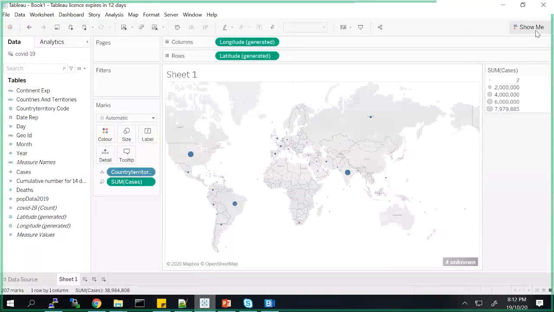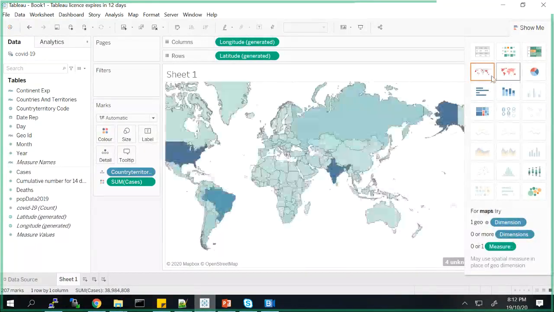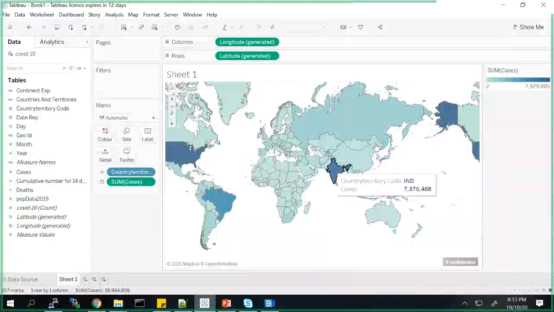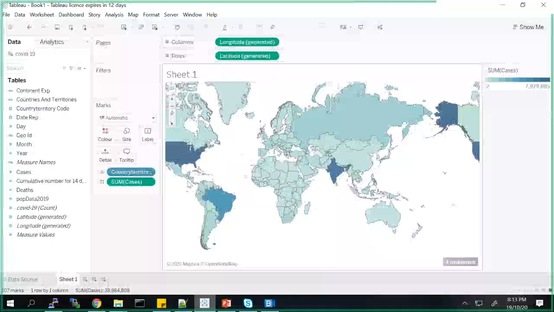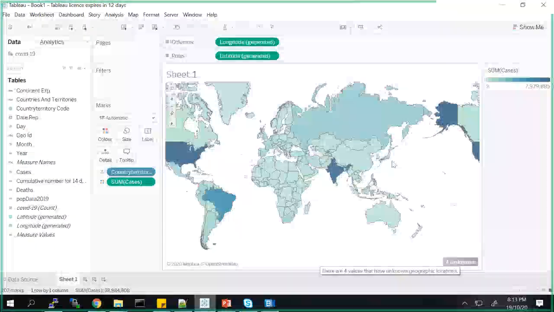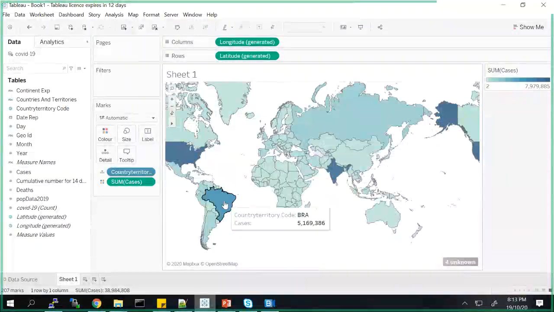But I generally prefer seeing it in a colored format, so it gives a better representation. The darker the color, the more cases there are, and the lighter the color, the fewer cases there are. So this is a very simple way of creating a map chart here. You just push the latitude and longitude, and then you have the sum of cases, because you have to sum it up, and then you add the country territory code over here. So any questions on this? This is a very simple way of having this map chart.